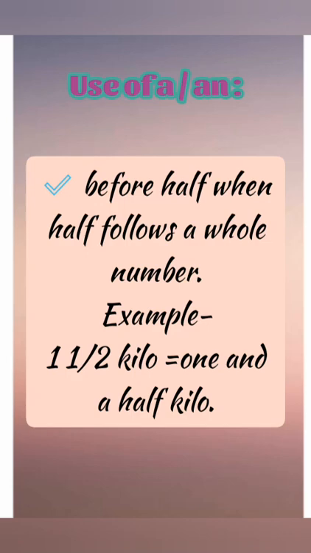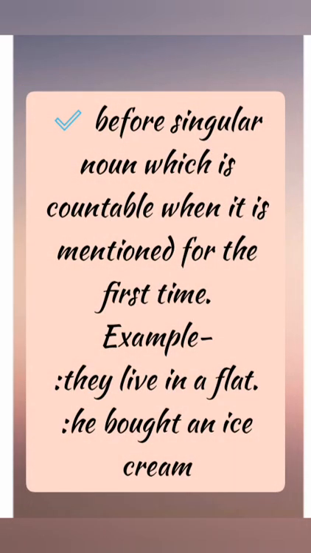Use of a and an. We use a and an before half when half follows a whole number. For example, 1.5 kilos. Before singular nouns which are countable when they are mentioned for the first time. For example, they live in a flat. He bought an ice cream.